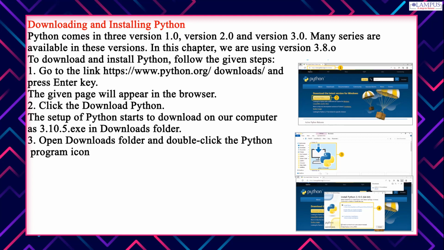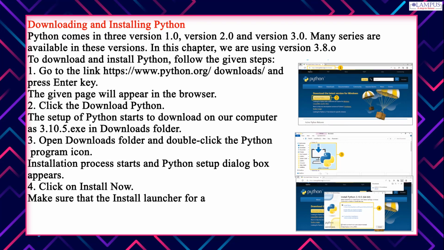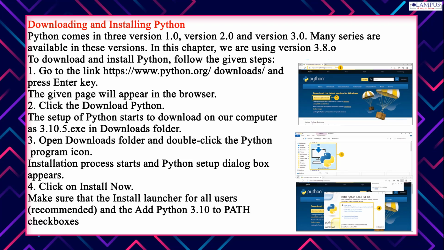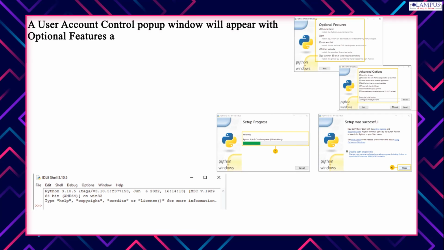3. Open Downloads folder and double-click the Python program icon. Installation process starts and Python setup dialog box appears. 4. Click on Install Now. Make sure that the Install Launcher for all users (recommended) and the Add Python 3.10 to PATH checkboxes at the bottom are checked. A user account control pop-up window will appear with optional features and advanced options.